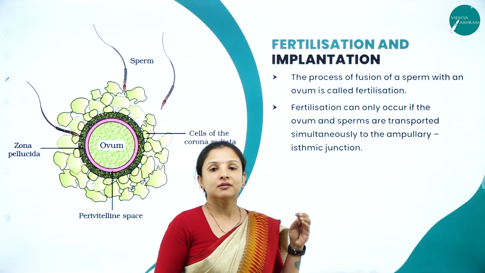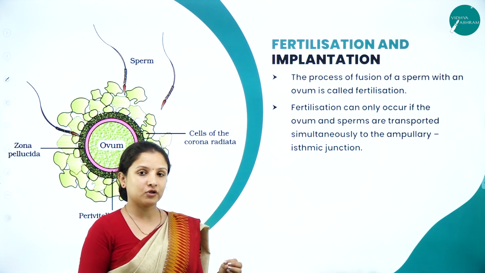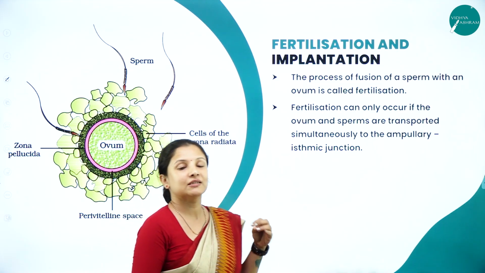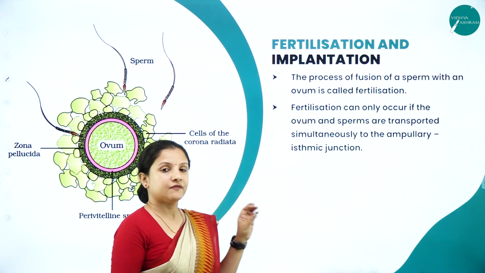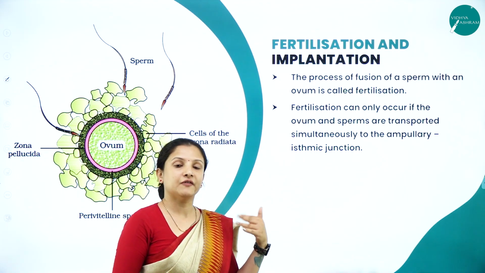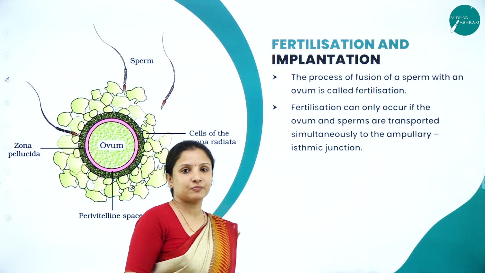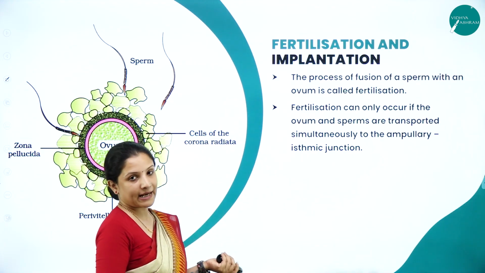Next, we know that on the 14th day, ovulation will happen. So, on the 14th day when ovulation occurs, it is time for the sperm to fertilize the ova. If the sperm fertilizes the ova, then the next menstrual cycle will not happen. If it doesn't fertilize the ova, then the next menstrual cycle will begin. So, we're talking about fertilization and implantation.